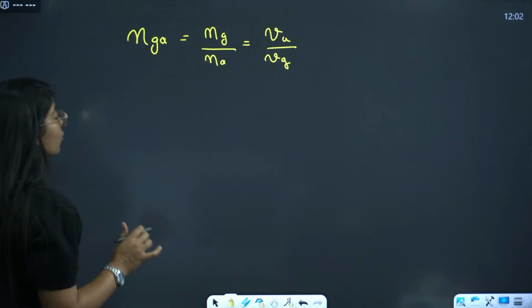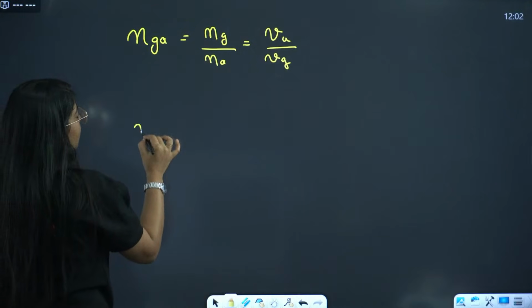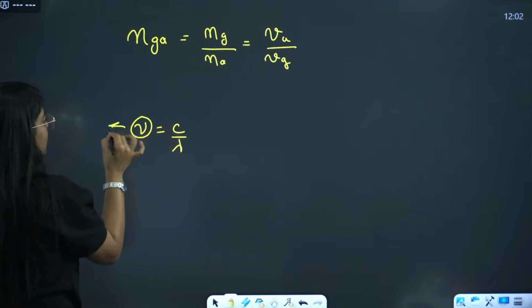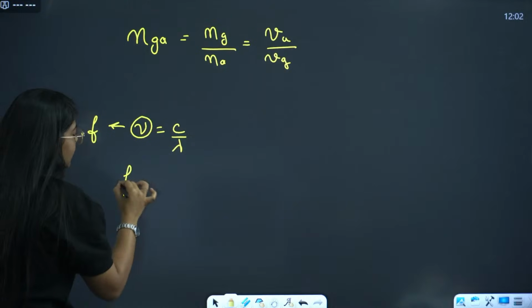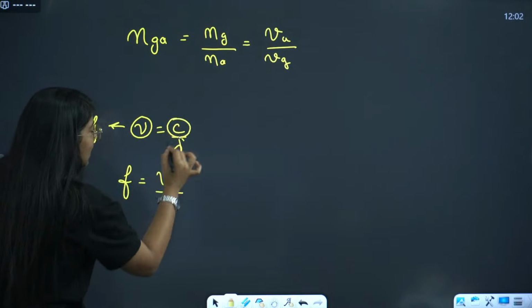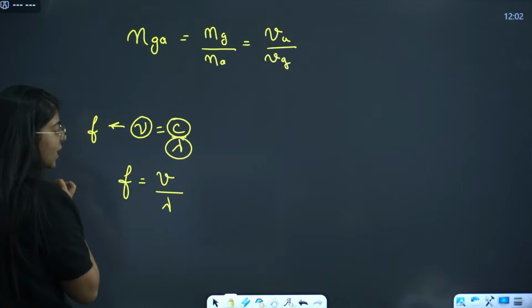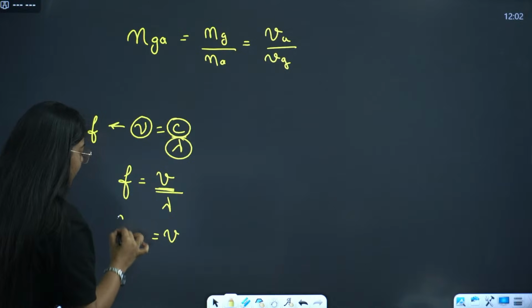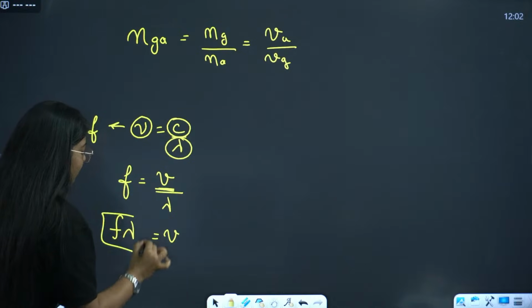Now, do you know the formula nu equals c by lambda, where nu is frequency? Here c is velocity, so v divided by lambda, where lambda is wavelength, correct? If I find the value of v from here, it will be frequency into wavelength.